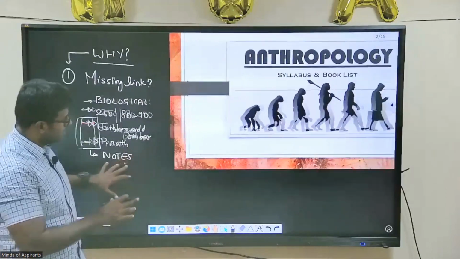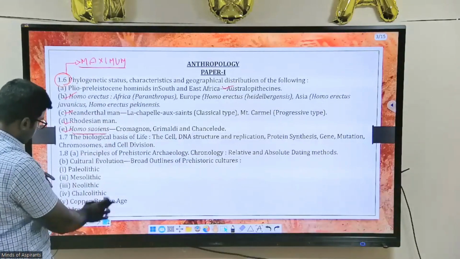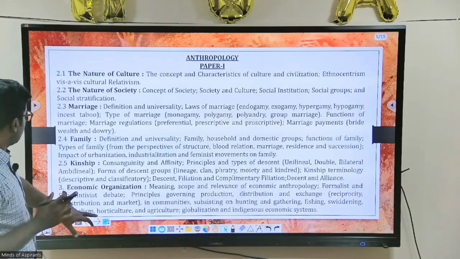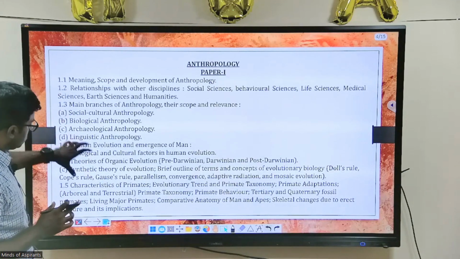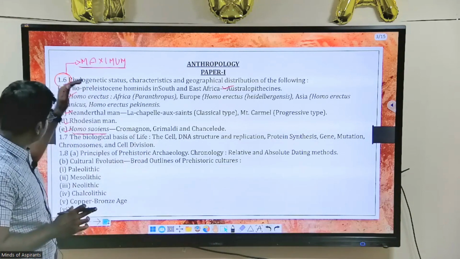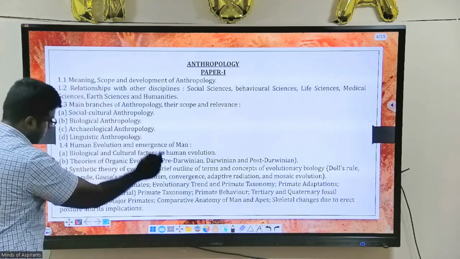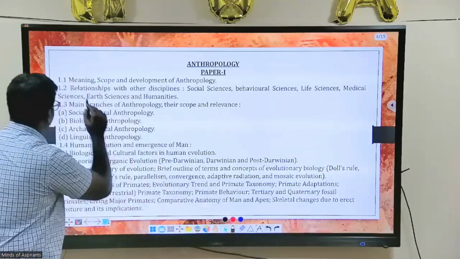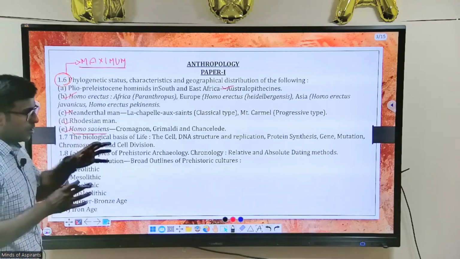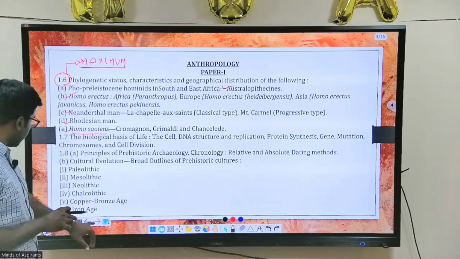So this is the first part I was going to say. The next, this is completely biological anthropology. You can note it clearly, 1.6. In this first section, this is the missing link, but these are the portions which lead to that. Primarily we will be looking in this section at how this came about. These are all examples of the fossils, or people who are there in the puzzle, but how they came about.